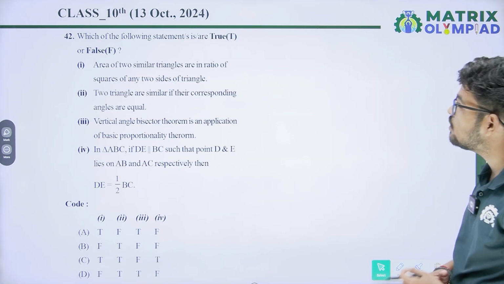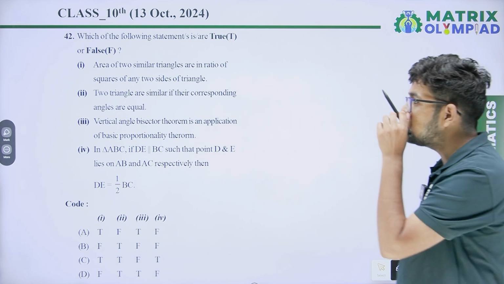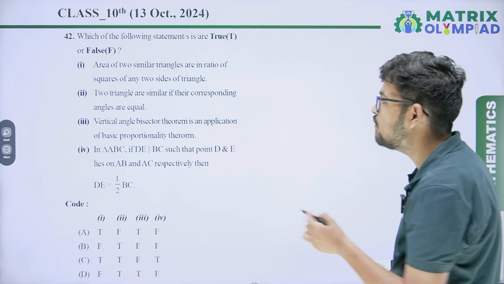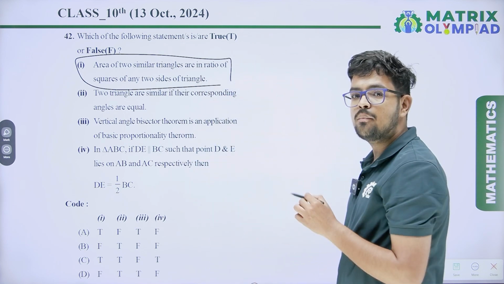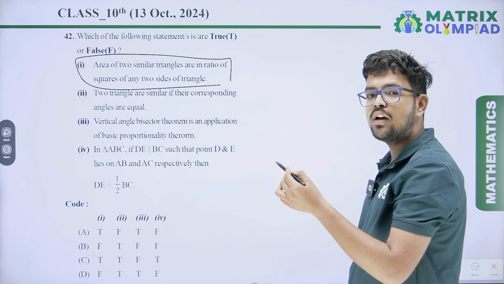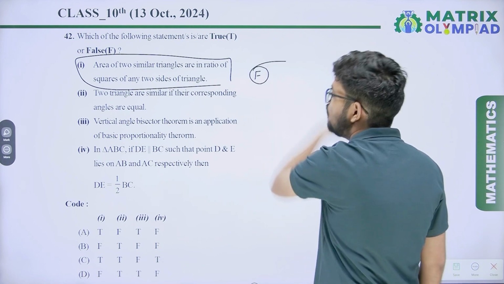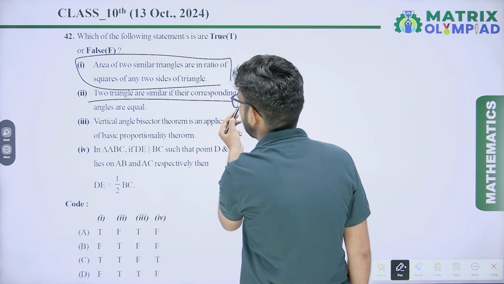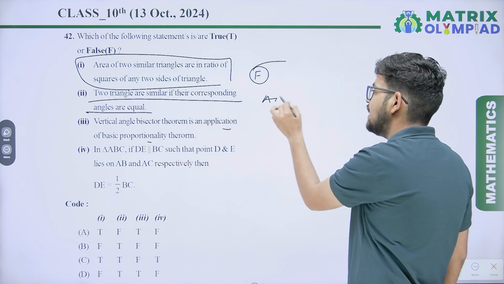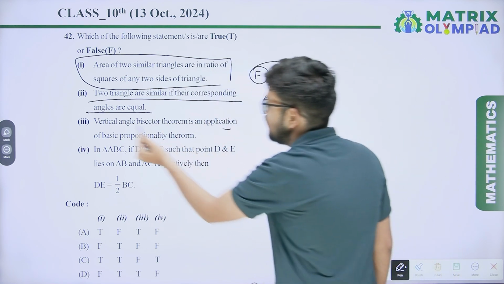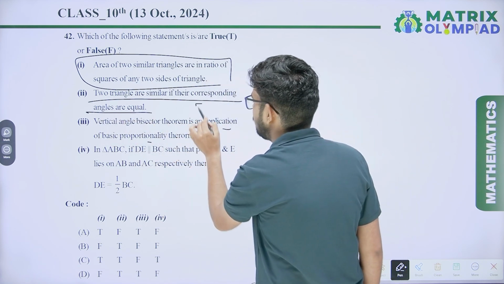Next question number 42. Which of the following statements is true or false? First, the areas of two similar triangles are in the ratio of the square of any two sides of the triangle. No, it will be in the ratio of the square of corresponding sides of the triangle. So first one is false. Second, two triangles are similar if their corresponding angles are equal. Yes, it is a similarity rule. So if corresponding angles are equal, then the triangles are similar.